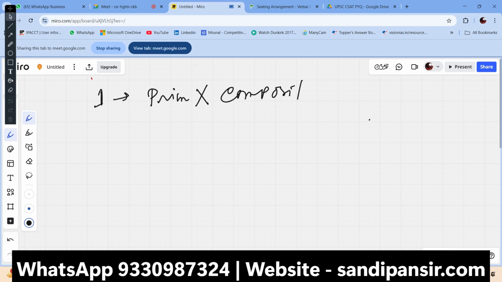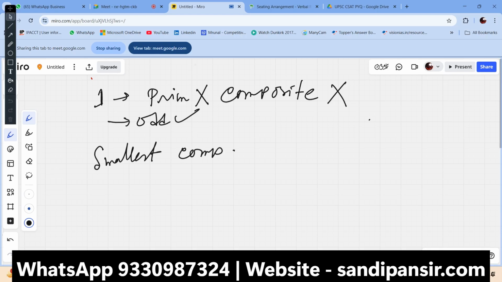It's an odd number, yes, but these are not. The smallest composite number is what? 4. The smallest odd composite number is 9.